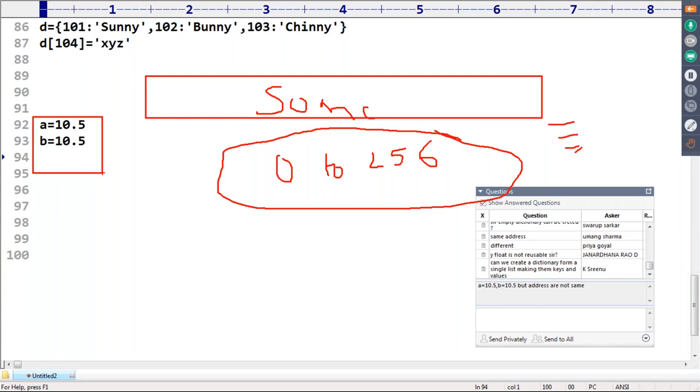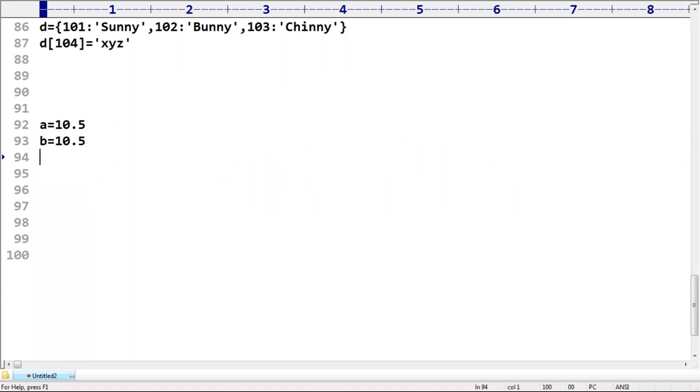Are you able to understand what the reason for that is? Do you know, sir, between 0 and 1, how many float values are there? Anyone, can you please tell? Infinite. That's why we are not in a position to decide a range in the case of float. That's why they didn't provide any reusability concept for float. Remember that.